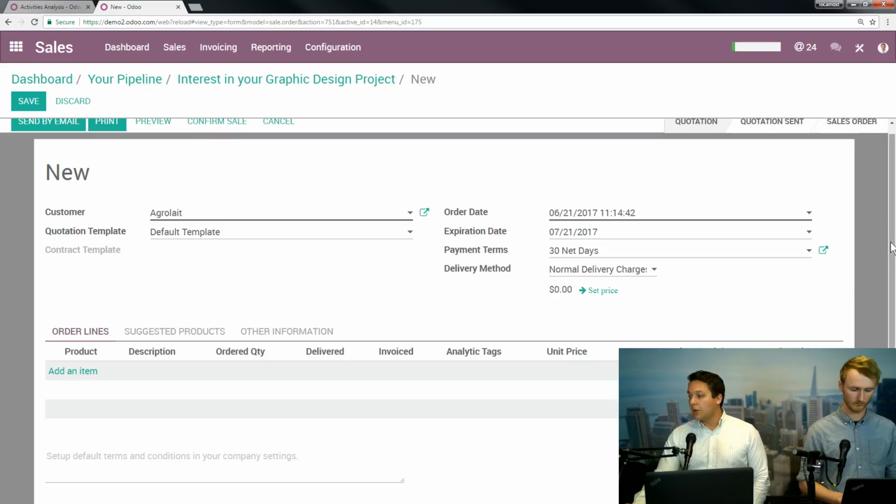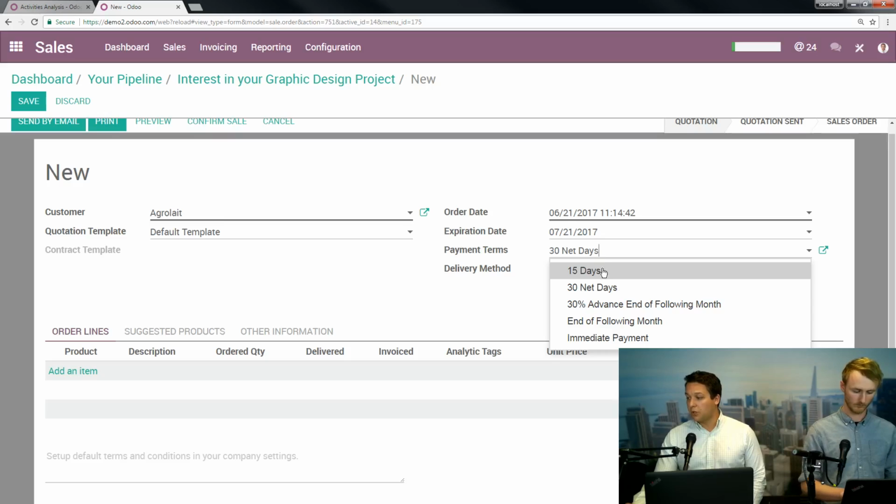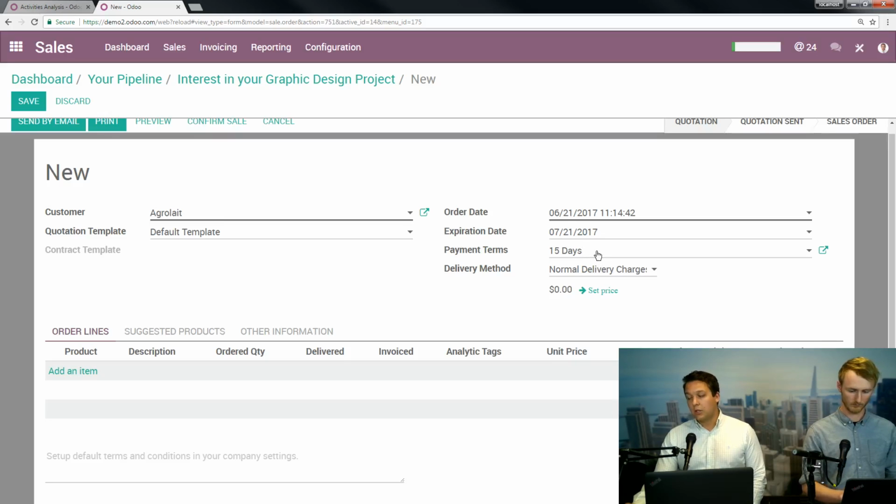Now, here is a managerial decision. You can have this, once it's pre-populated, locked, and your salespeople can't change it, or you can allow them to change those things. So let's say for this one, we usually do 30 days, but this time we're going to do 15. Right now, the user is allowed to do that, but you can have it set so only managers can change it if you want as well.